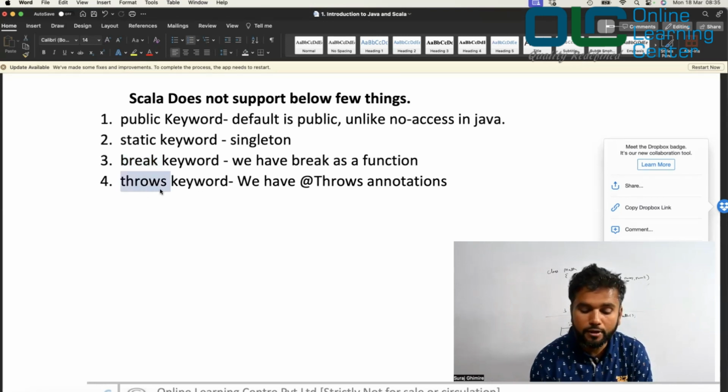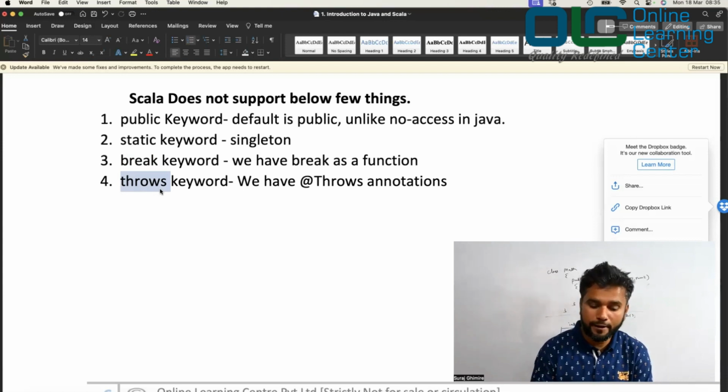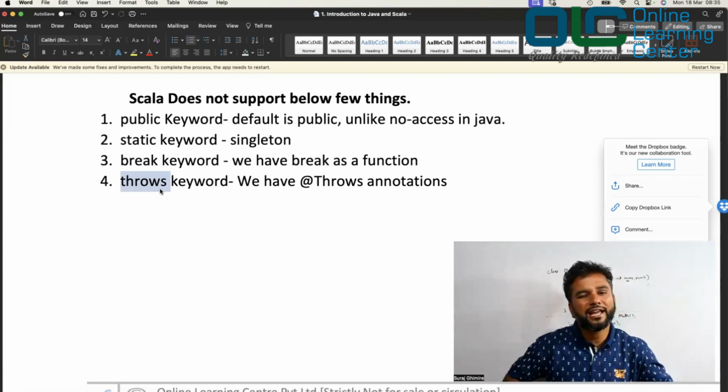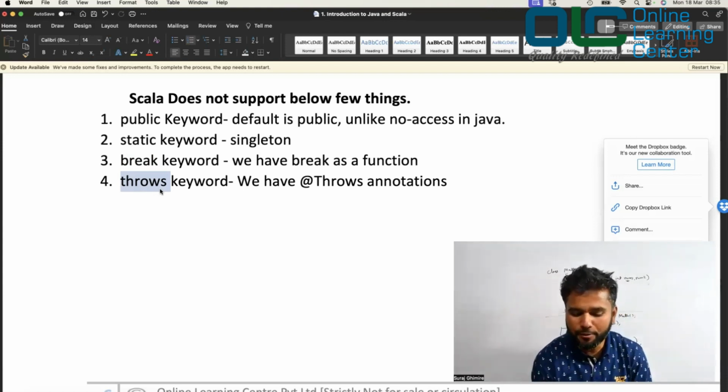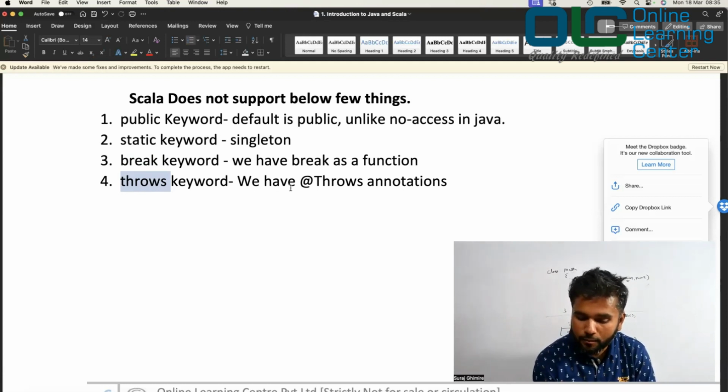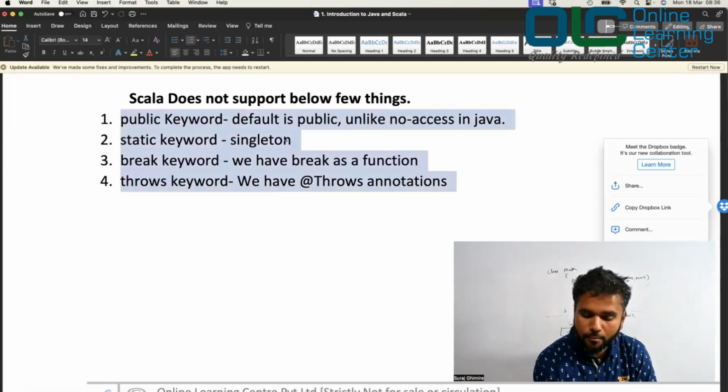Throws, if you remember, is used in exception handling when you want to throw a particular exception to the caller. Let's say you want to say, I don't want to catch it, let the caller handle it. That time you use the throws keyword. So that is not available in Scala, but we have the @throws annotation, which means even though they are not present in the Scala language, they are by default available in one way or another.